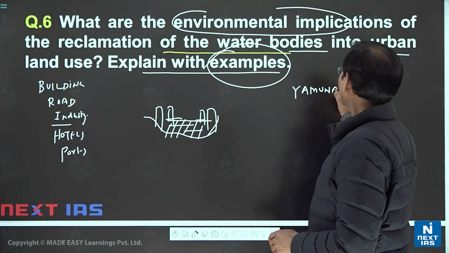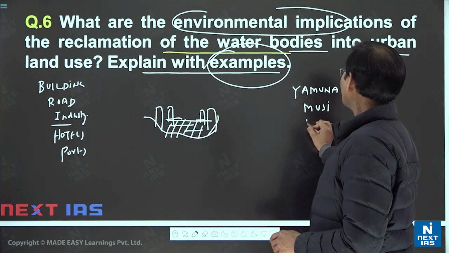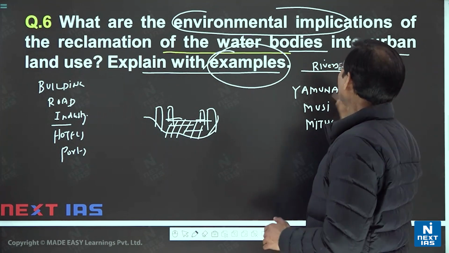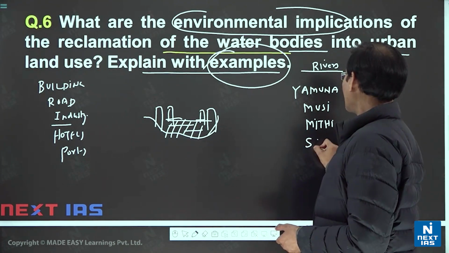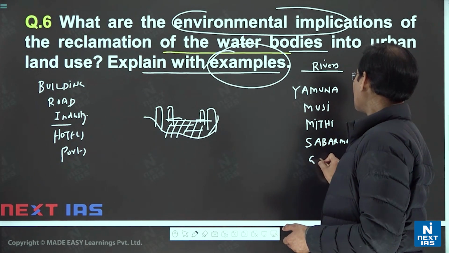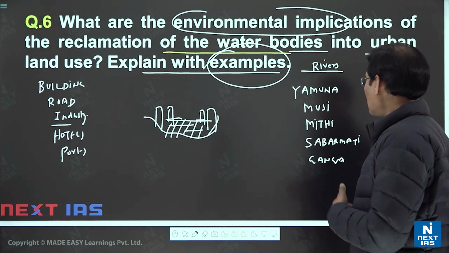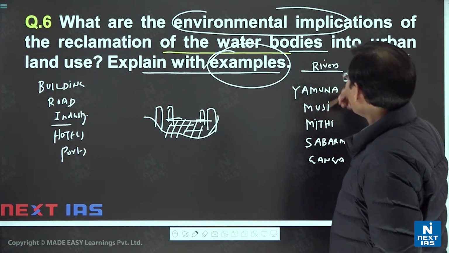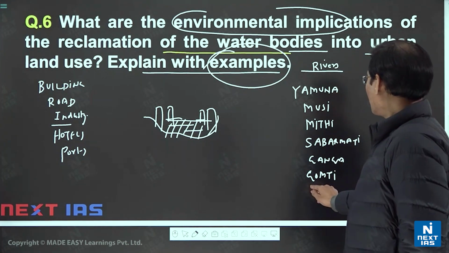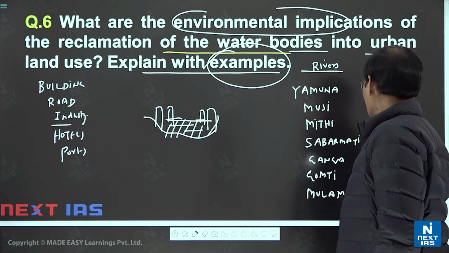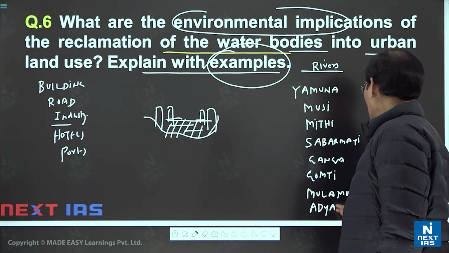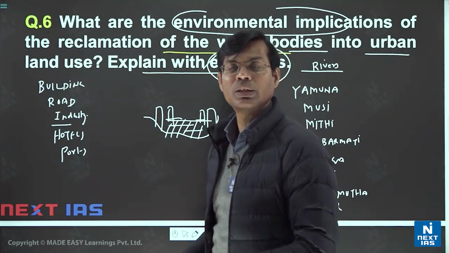So you pick the Yamuna, you pick the Musi, you pick the Mithi among the rivers. Because if you see the big cities, either Ahmedabad's Sabarmati, or part of the Ganga near Patna, Allahabad or Prayagraj, Varanasi, or many more places, the Gomti, the Mula-Mutha of Pune, or the Adyar of Chennai, you don't have a scarcity of examples.